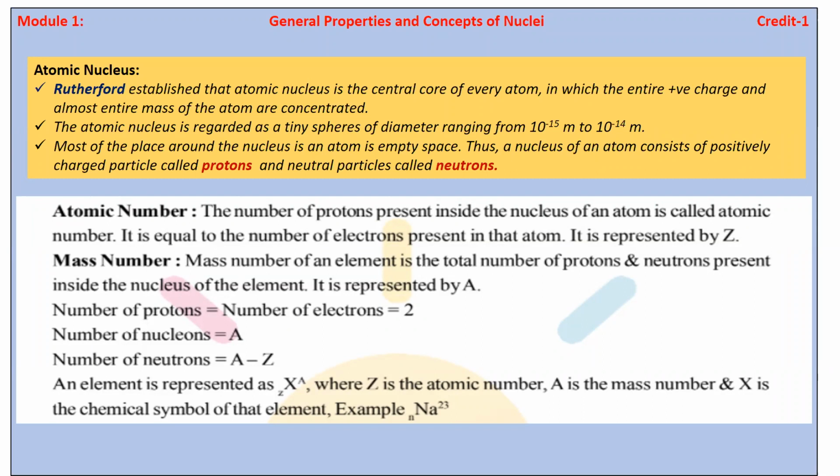Okay, so let us start the exact topic of nuclear physics. As we know in the periodic table, we know the atomic number and mass number. That is the fundamental information of the periodic table.